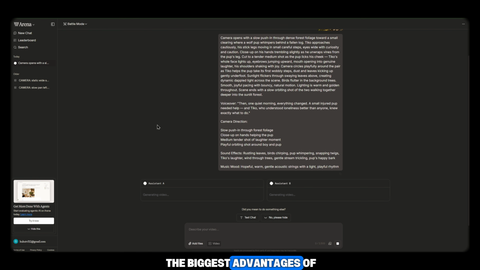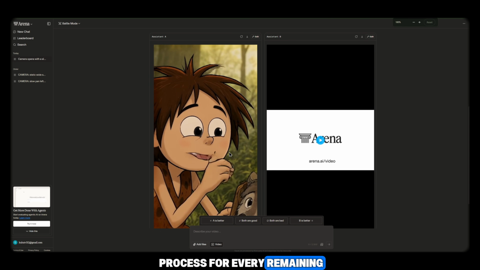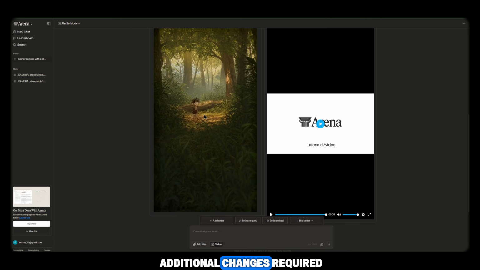This is one of the biggest advantages of Arena AI. You receive two different videos at the same time, making the entire workflow much faster, while also giving you multiple creative options. Repeat this exact same process for every remaining scene. There are no additional changes required.